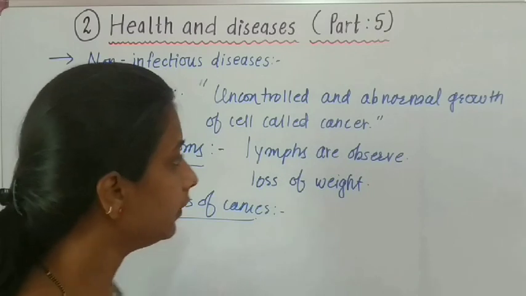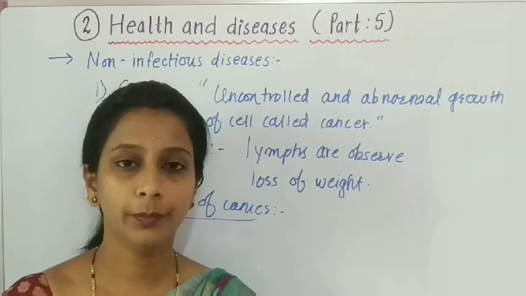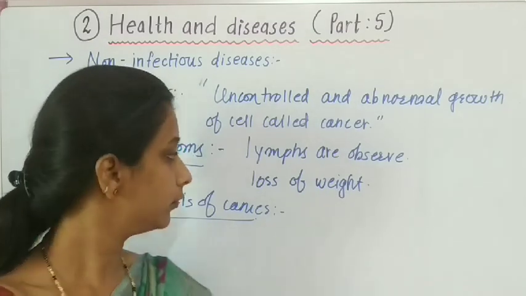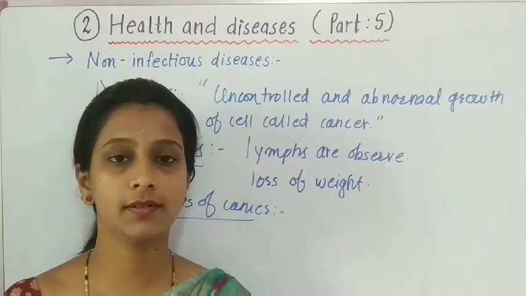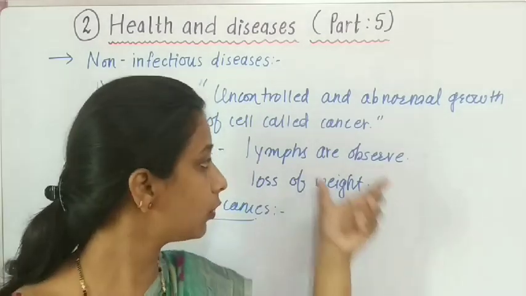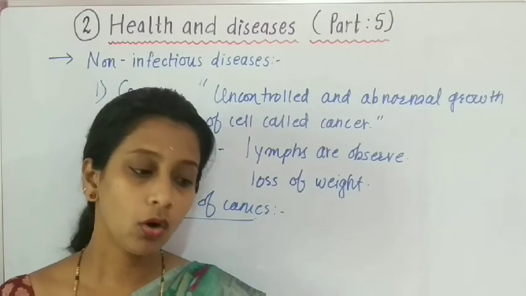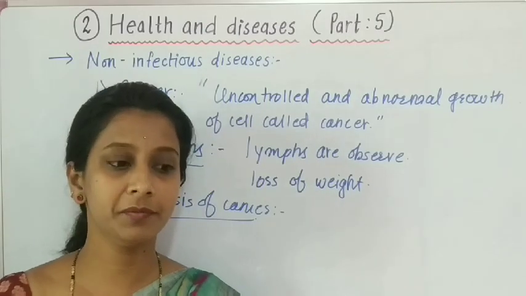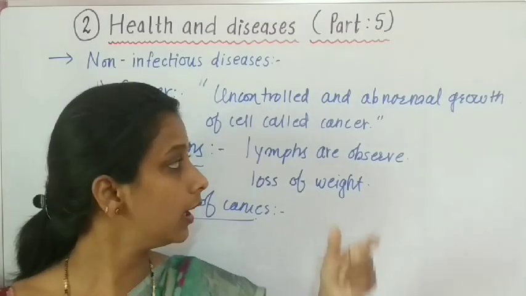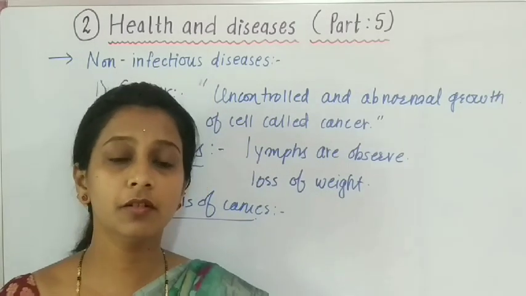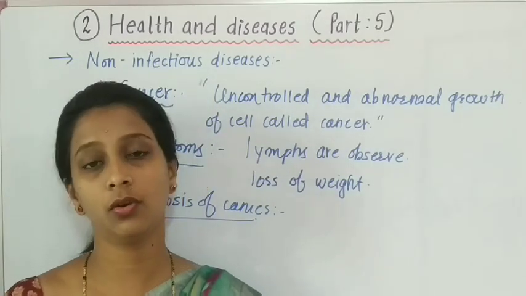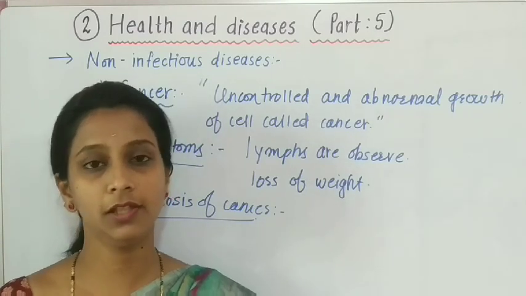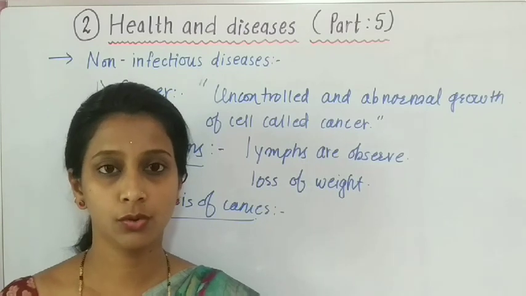Now, when lumps occur or the patient has symptoms, such as losing weight, or lumps observed in the body, remember that not all lumps are cancer, but some lumps which occur in the body cause cancer. So we can diagnose that type of lump. Now, how can we diagnose this?